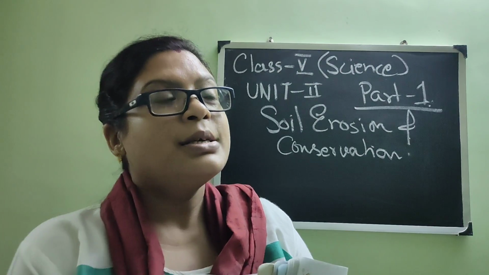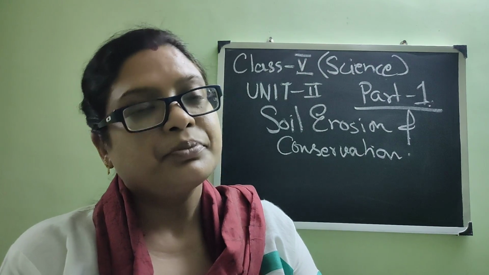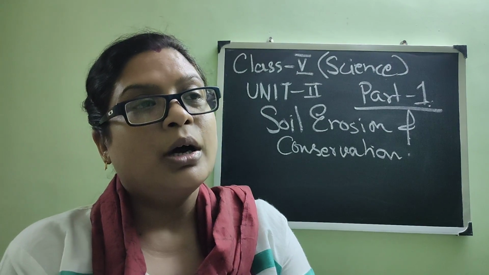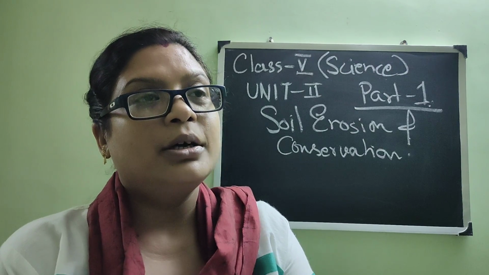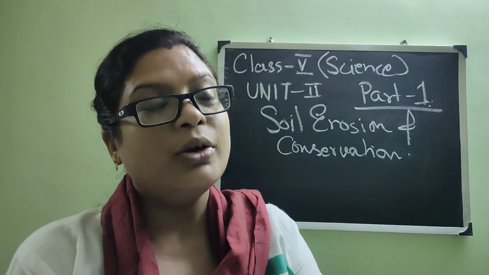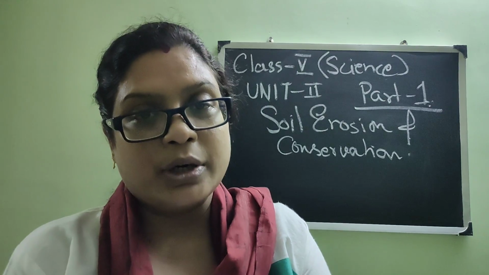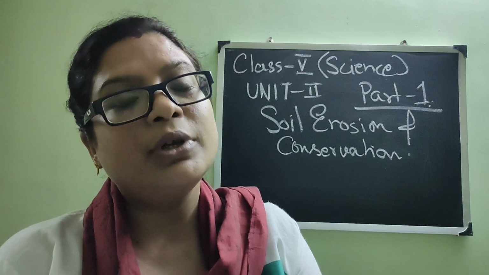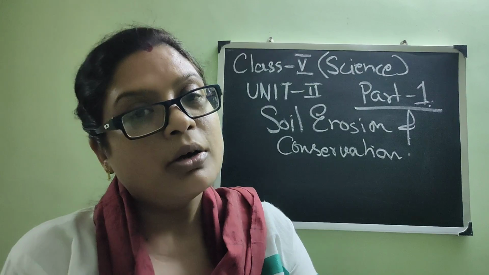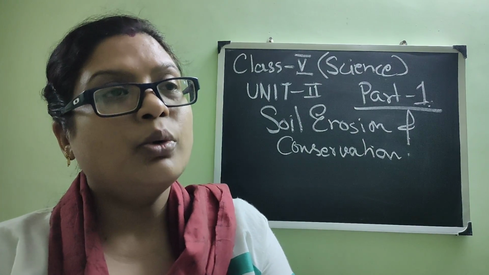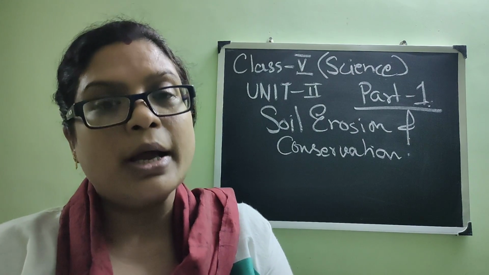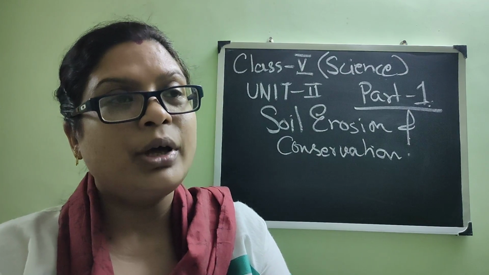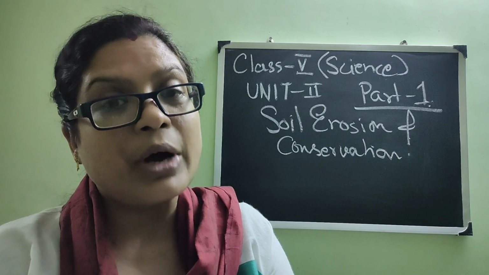But sometimes, due to some activities of human, or due to natural calamities, the topsoil is eroded. Eroded means they used to be carried over, right? And the process of removing of the topsoil is called soil erosion. You know, the topsoil is the most fertile soil. I think you have read it already in geography, that the topsoil is the most fertile one.